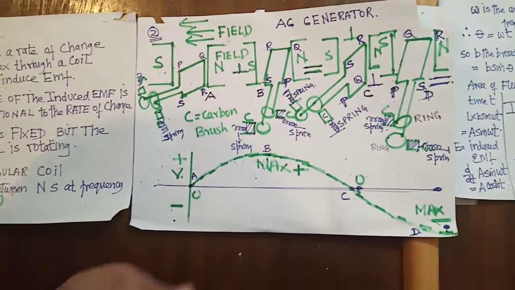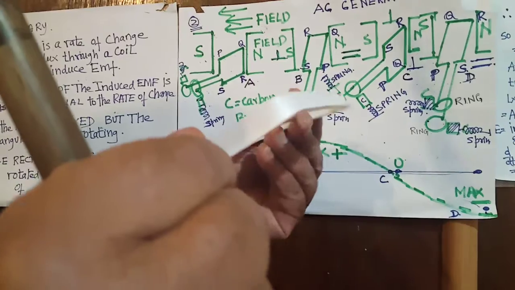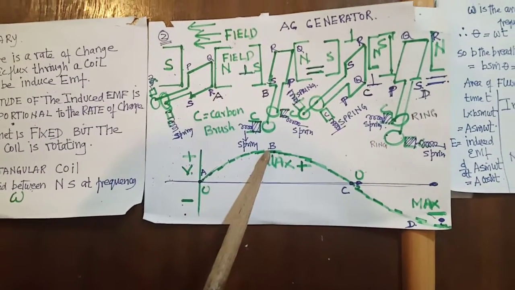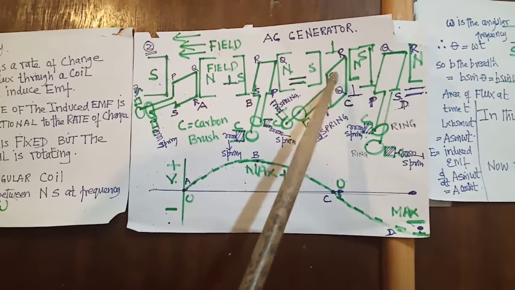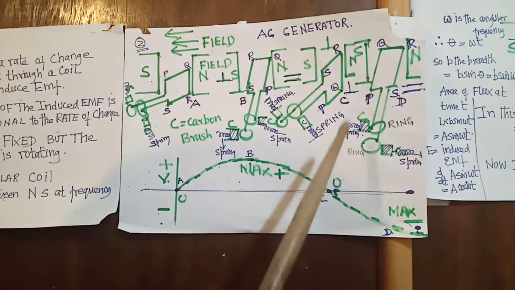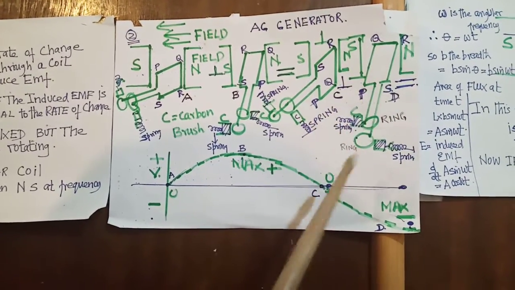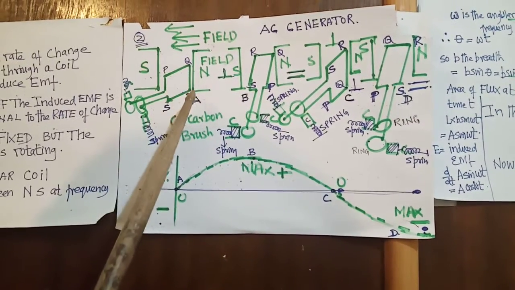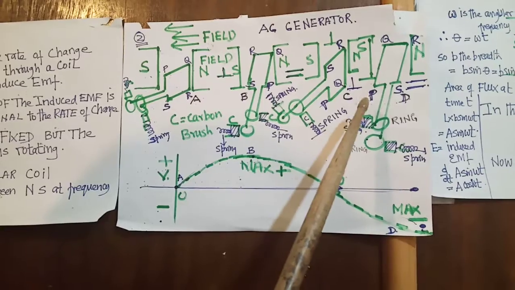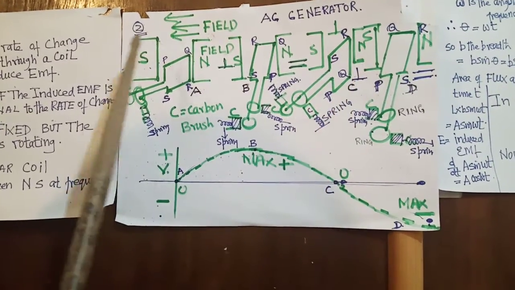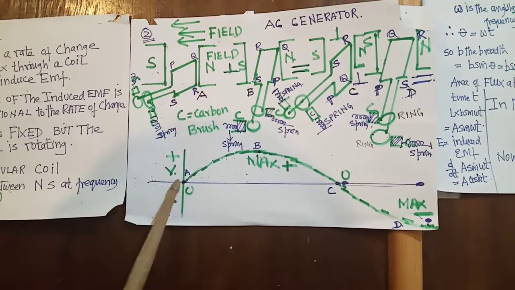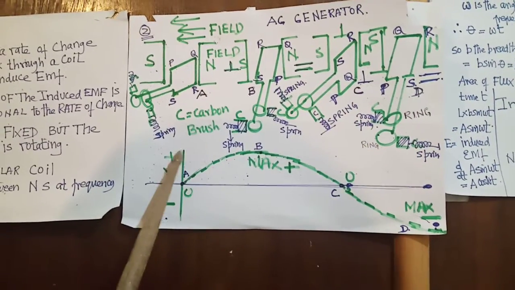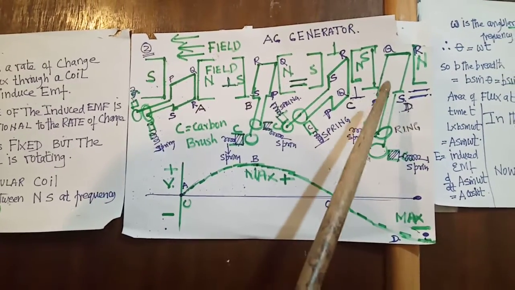See, when it is parallel, the area is 0. But it is maximum, perpendicular, 0 again, and now this one will be minus. Why? Because this PQRS has turned from here to PQRS. The two phases are different. See, 0 here and 0 here, they are different. Why? One is plus, one is minus.